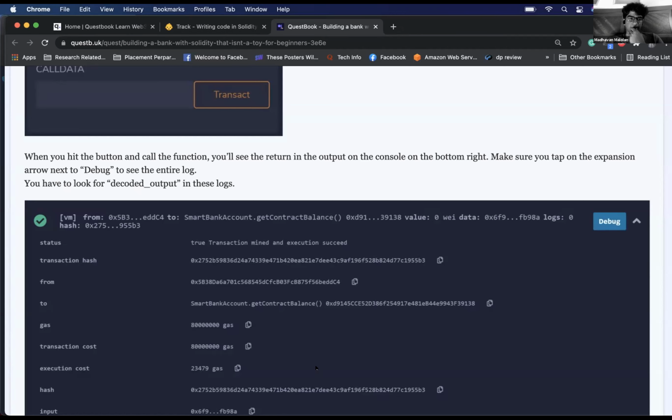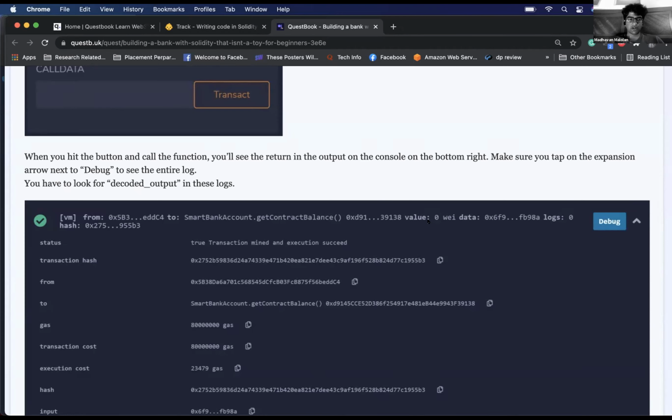Now copy your account address from the left. Can't it be done from here? No, from the left. You see that account drop-down, right? On the top left. Yeah, this one. Okay, correct. So these two are the same, right?